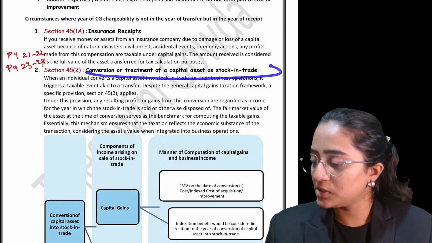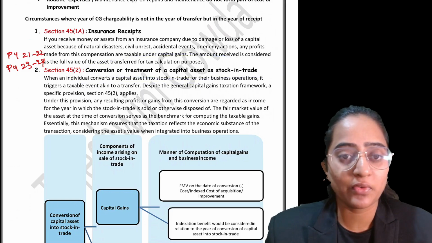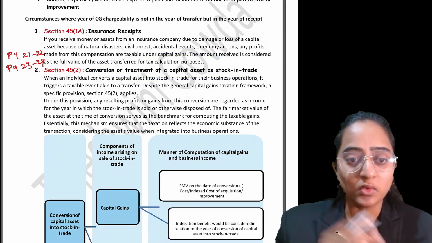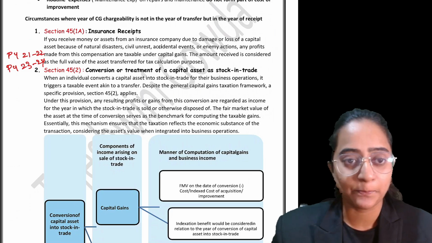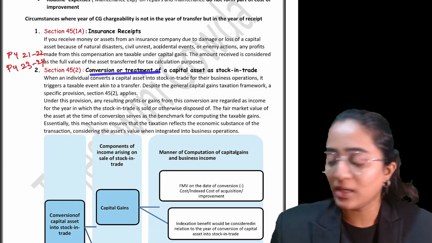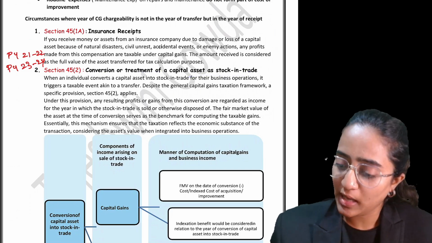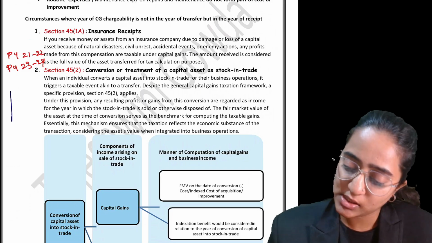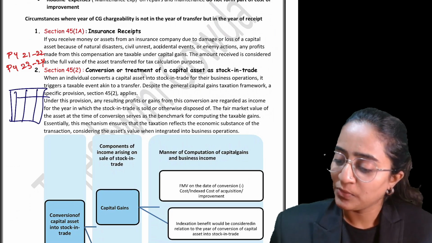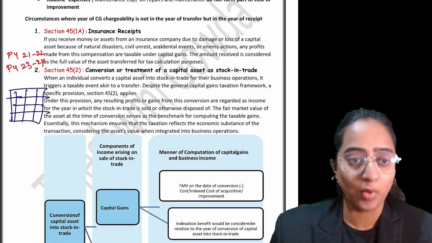Next, the conversion of a capital asset into stock in trade. Try to understand one point over here, people. When you are converting your capital asset into stock in trade, it means, suppose you have purchased 1 acre of land and you have converted that into plots.